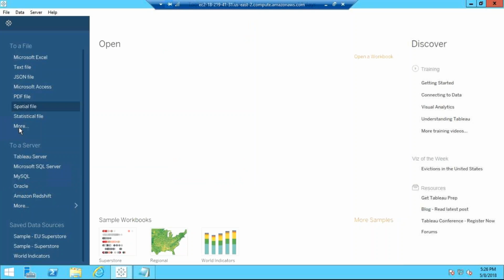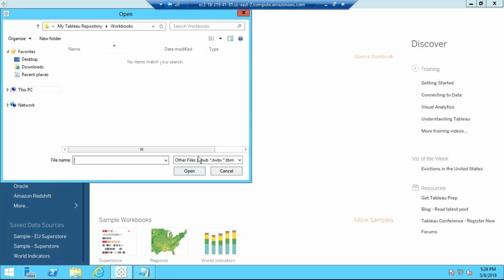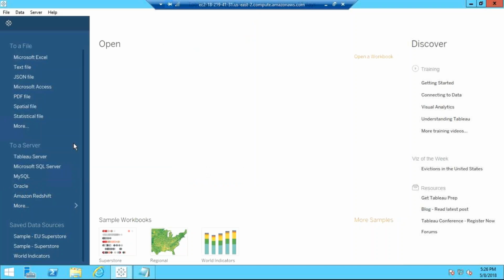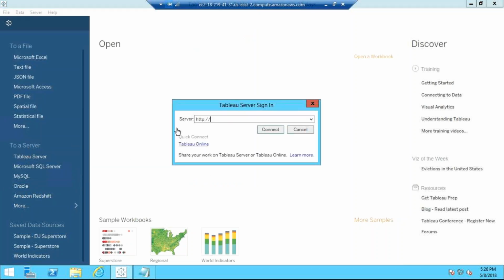Then you have more options. Under more, you can connect to any kind of other options. Then you have Tableau Server. If you want to connect to Tableau Server, you have to provide the URL of the server, then you can connect. I'll show you this example later because I have to set up the server separately. That we'll see in coming sessions. So your server should be set up separately, which you can connect from here.